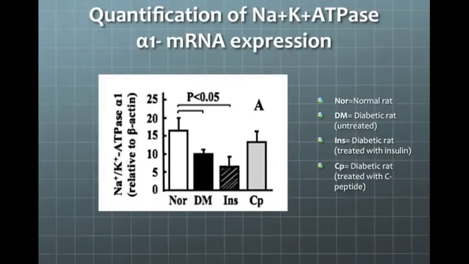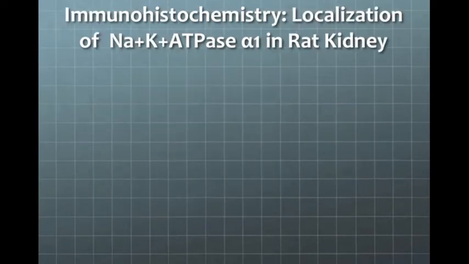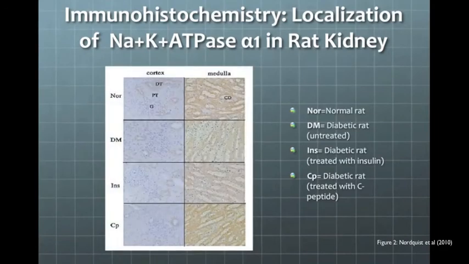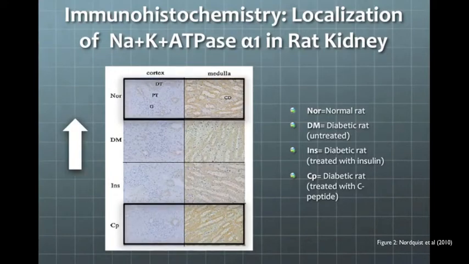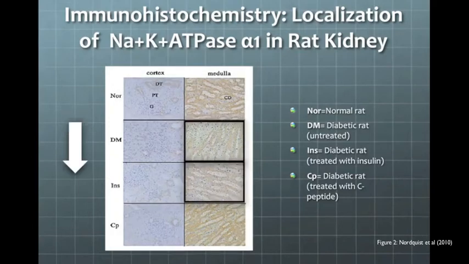Studies in humans have shown that C-peptide activates a mitogen-activated protein kinase to increase enzyme expression and transcription. Therefore, it is possible that in this model, the C-peptide also increases the mRNA expression of the catalytic subunit. Additionally, immunohistochemistry was performed to observe the localization of the sodium-potassium ATPase alpha-1 in rat kidneys. There were localization signals observed in both the cortical distal tubules and medullary collecting ducts of the control animals and the diabetic rats treated with C-peptide. Yet, the untreated and insulin-treated diabetic rats showed a decrease in localization in the medulla.